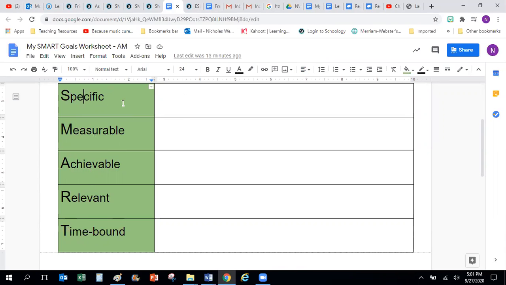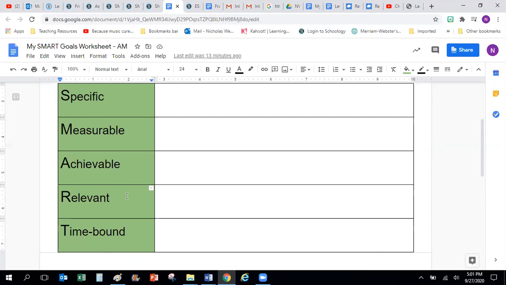So specific means you have a lot of details and you know exactly what to do. Measurable means you've put it into numbers, right? You have a number that you are trying to achieve. Achievable means it is possible. It's not something that's too difficult, that it's impossible.